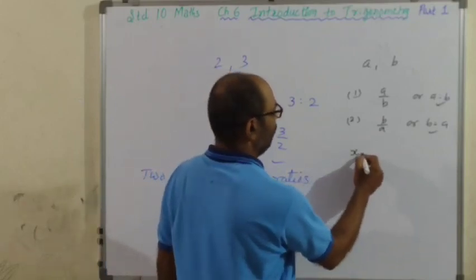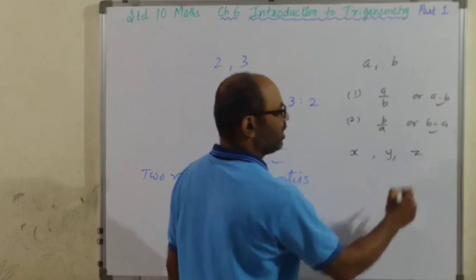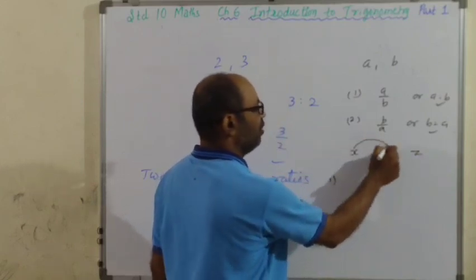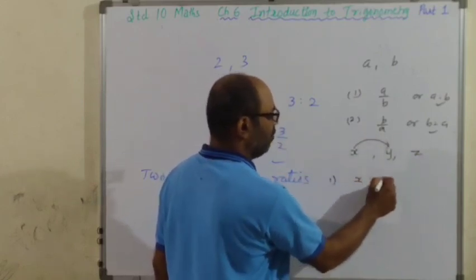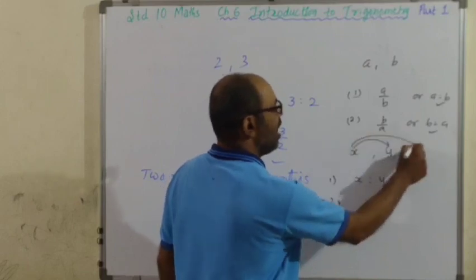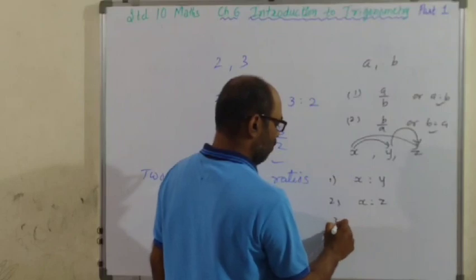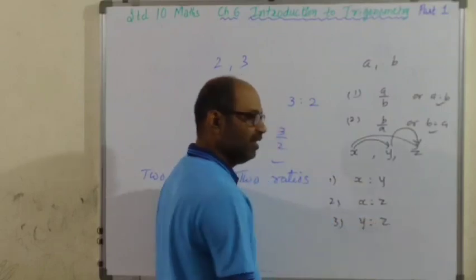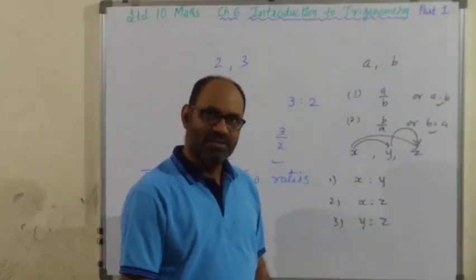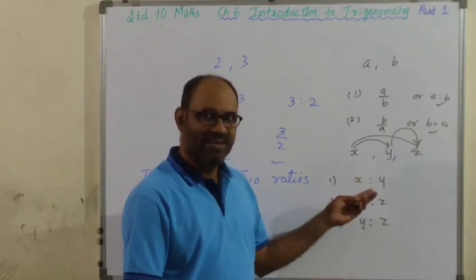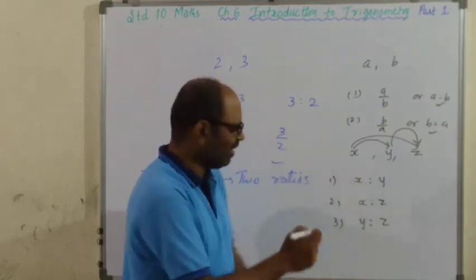Now interesting, we have three real numbers, x, y, z. So first ratio, you can take x is to y. Second ratio, x is to z. And third ratio, y is to z. Any more ratios can you get? Yes, सबके reciprocal.